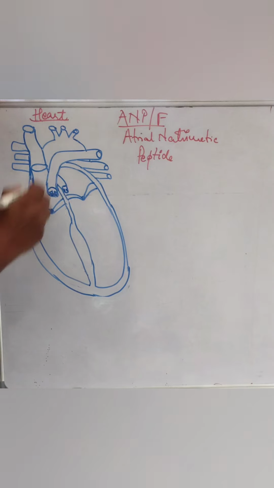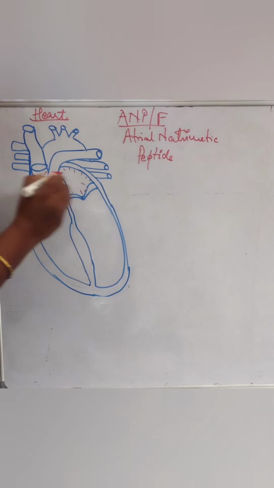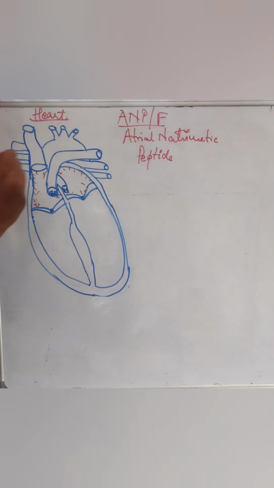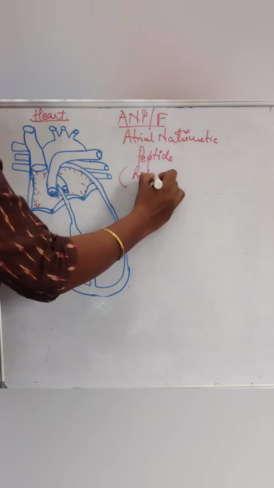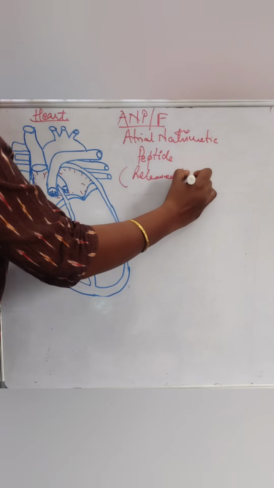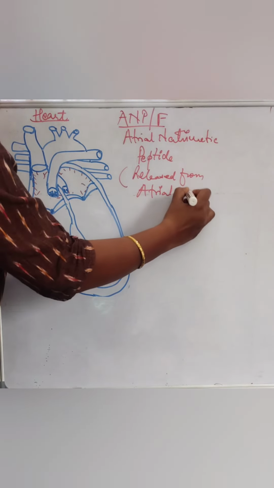It is released from the walls of the atrium, the atrial walls of the heart.